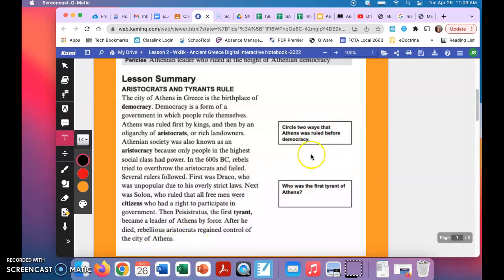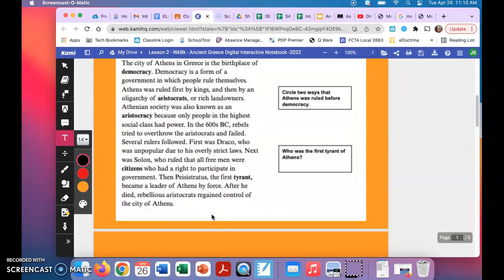So the first thing you're looking for, again, you're going to circle 2 ways that Athens was ruled before democracy. And then down here at the bottom, they want to know who is the first tyrant of Athens. Okay, so make sure you look at the lower half of that paragraph.